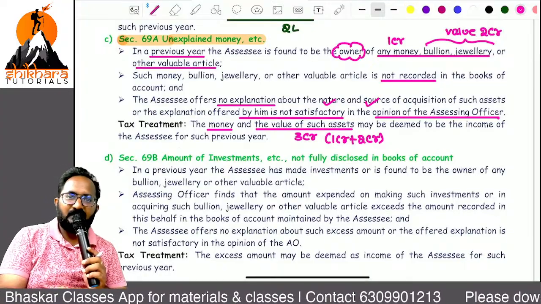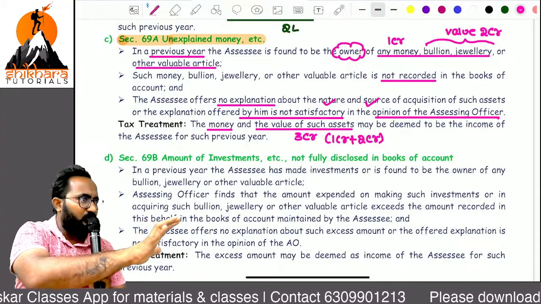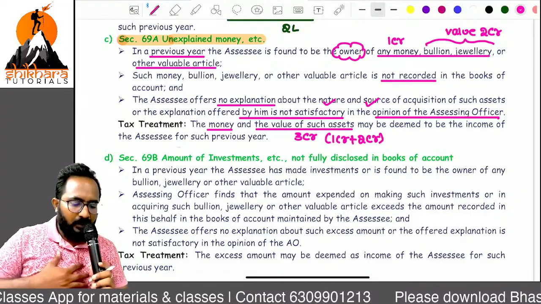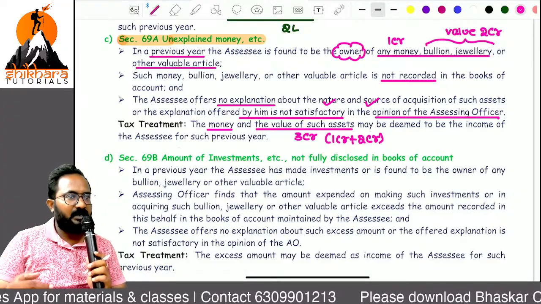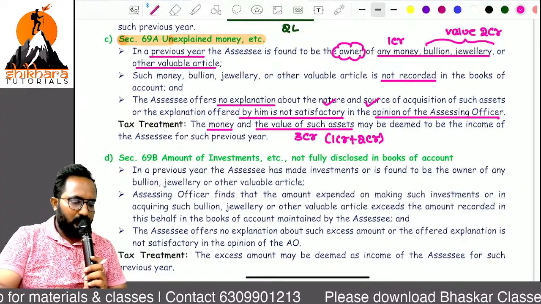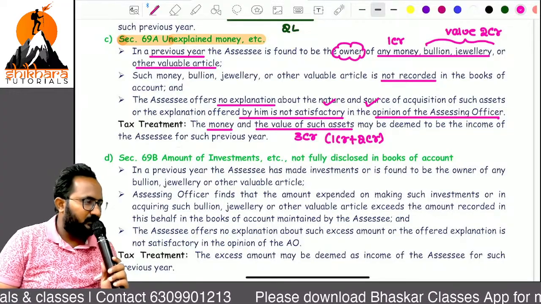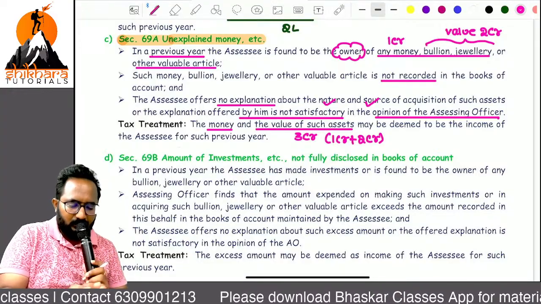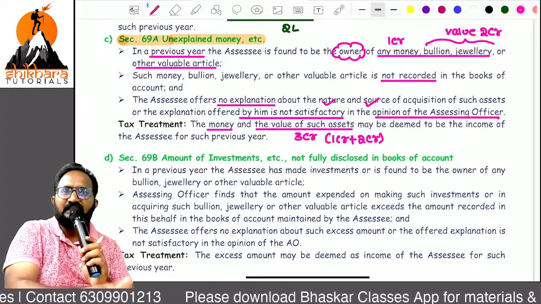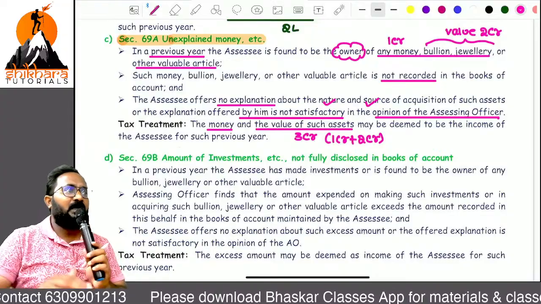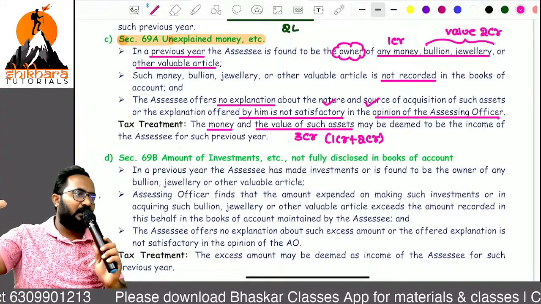In the examination, definitely they will give you ins and outs. I know that at the time of making this material itself, some students felt it difficult to understand. Don't think about it. Just listen to this explanation, that's enough. No need to read. In these cases, we can treat that as undisclosed income.